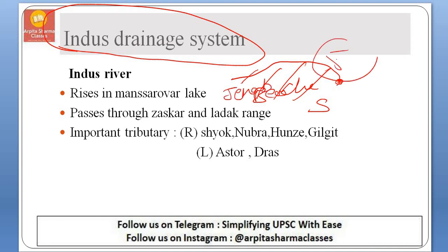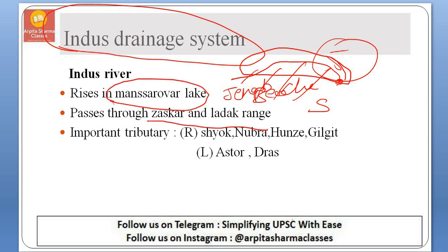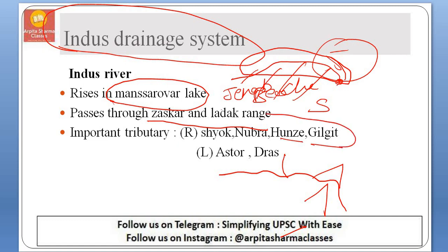Okay, these are some five tributaries. Now let us learn about this Indus River. As I said, it originates in Manasa Sarovar Lake and passes through Zaskar and Ladakh. In between Zaskar and Ladakh, the Indus River flows and is joined by small tributaries like Shyok, Nubra, Gilgit from the right-hand side. From the left-hand side it is joined by Astar and Dras. So you can remember the tributaries' names.